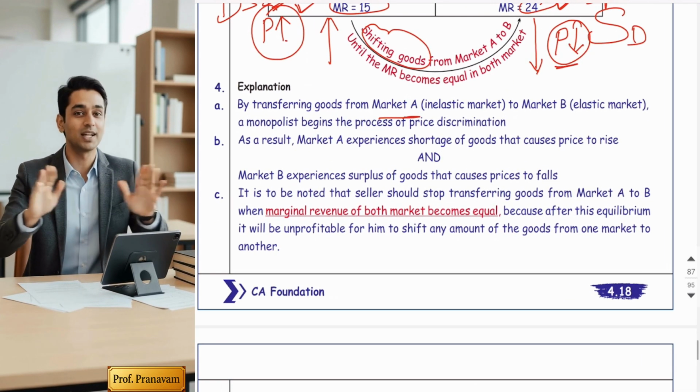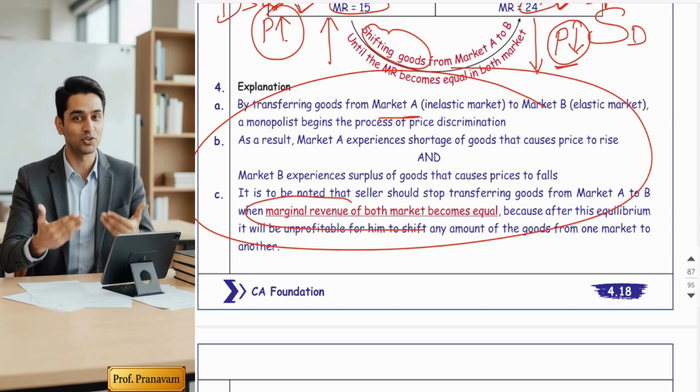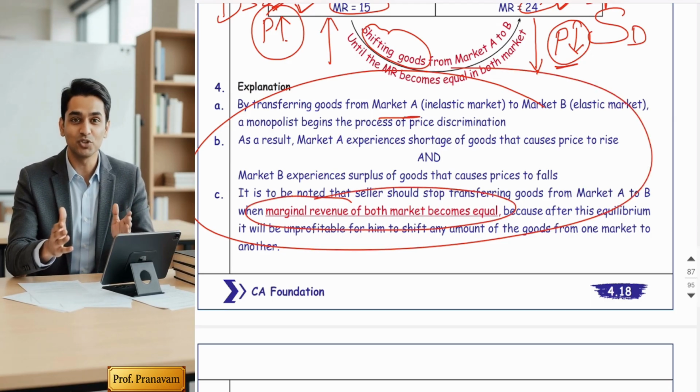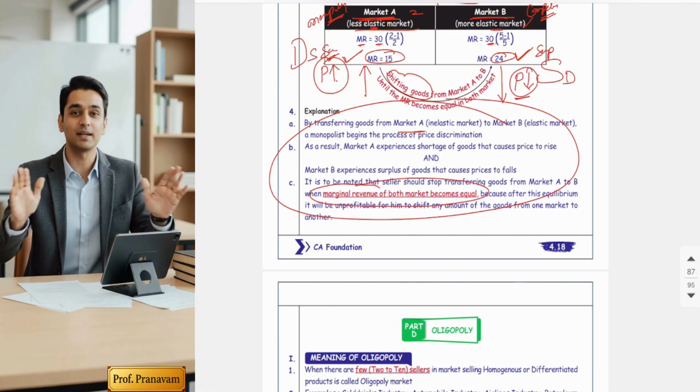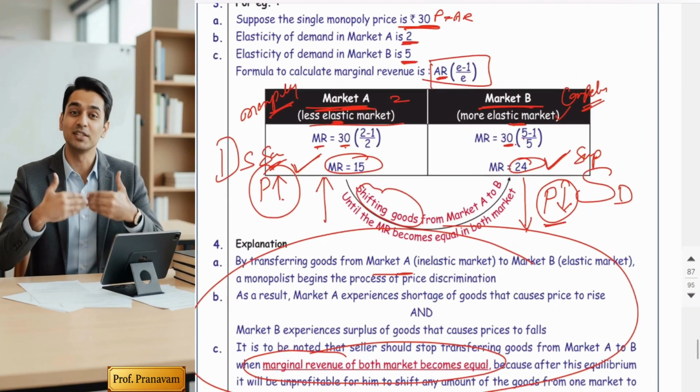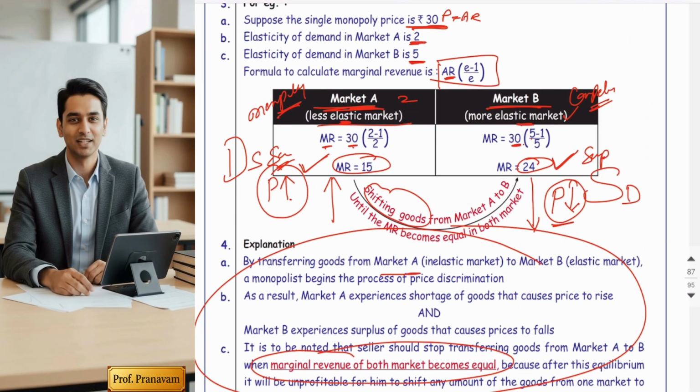So this is the entire explanation. Marginal revenue of both the markets should become equal. Hope you understood. Yes, sir. The process we have understood. And one more formula: how to derive marginal revenue from elasticity.